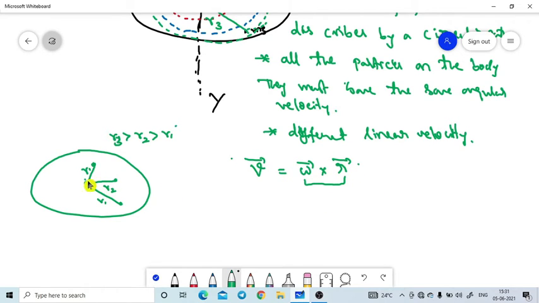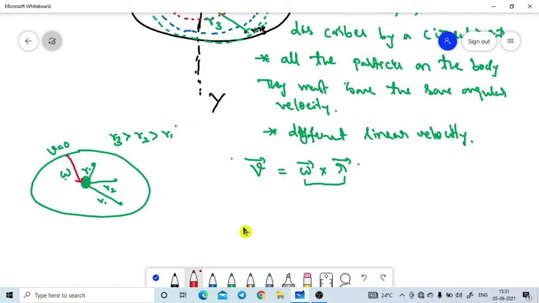We can easily understand this even if the particle is on the axis of rotation. That particle has the same angular velocity omega, but its linear velocity is 0, because it does not have any radius.